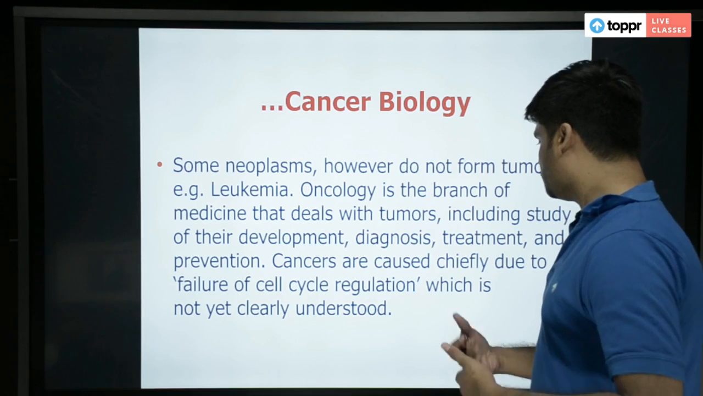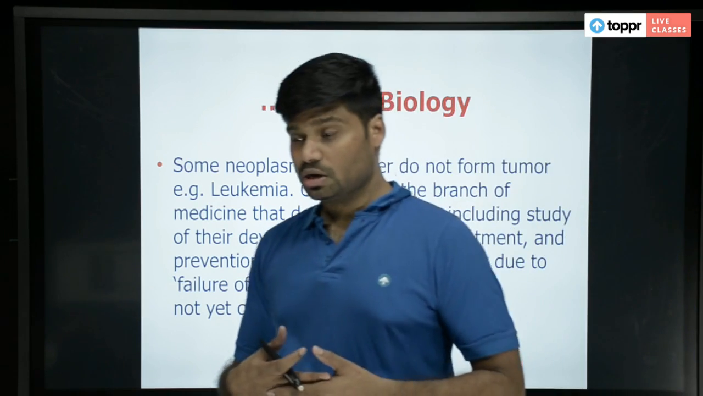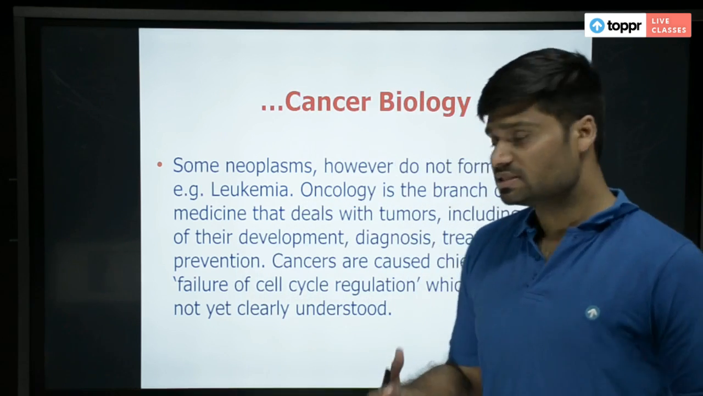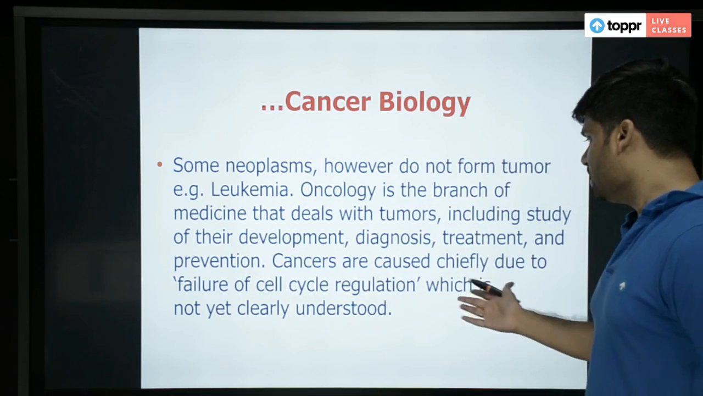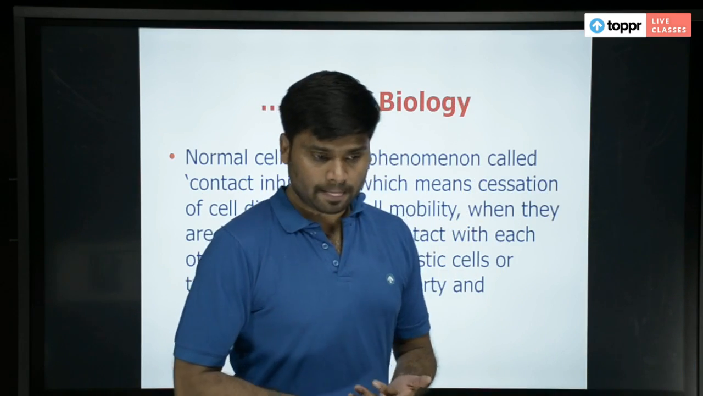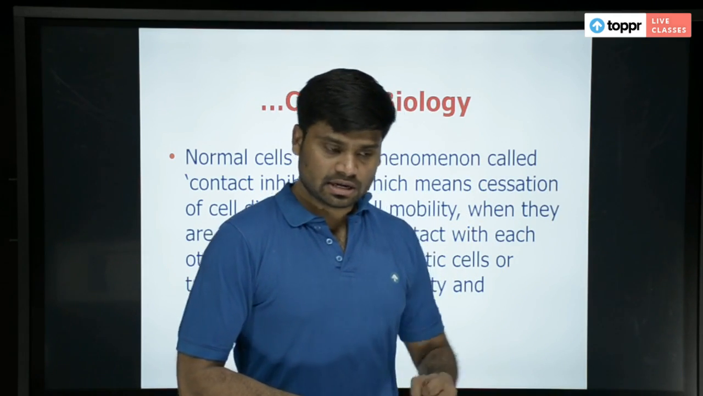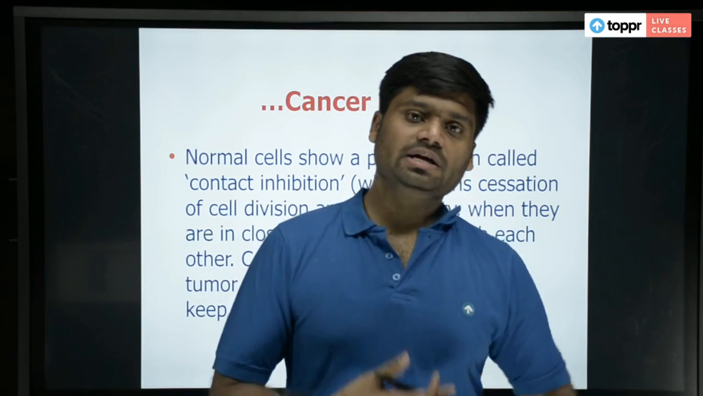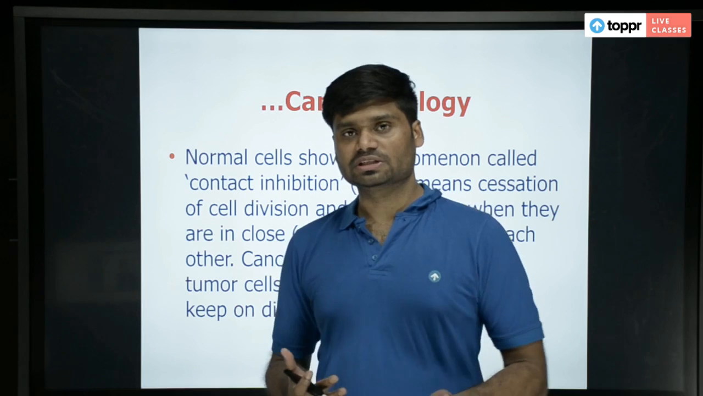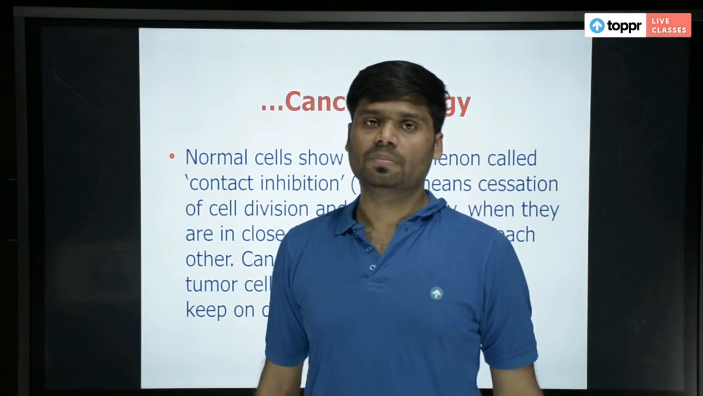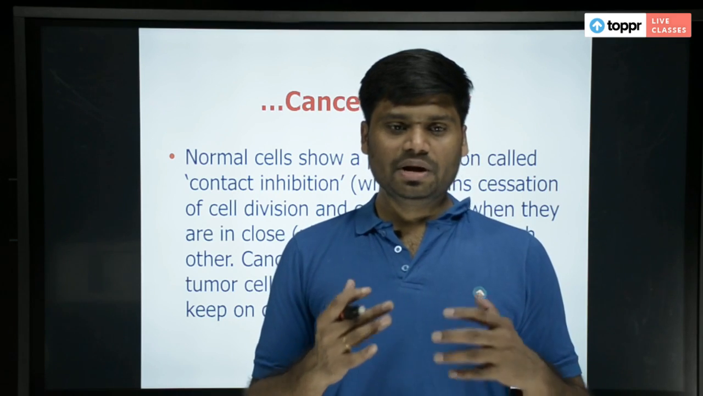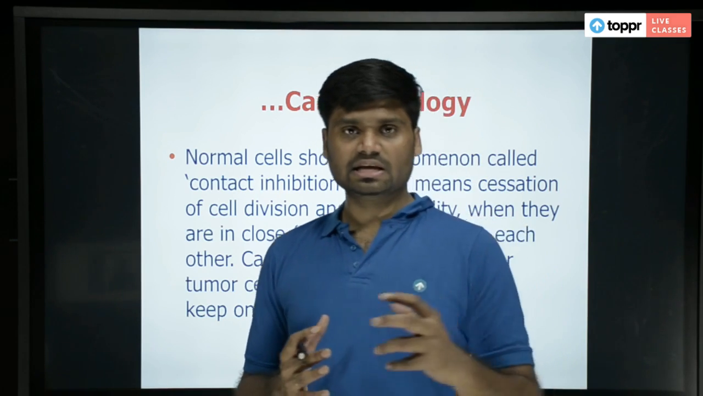Even though the mechanism is not clearly understood, science agrees on this point: cancers are actually caused by failure of cell cycle regulation. When the cell cycle is happening, if that is not properly regulated, cells go on dividing continuously without any stop. When they go on dividing continuously, extra tissue is formed, which is what we call cancer. So ultimately it is about a failure of cell cycle regulation.